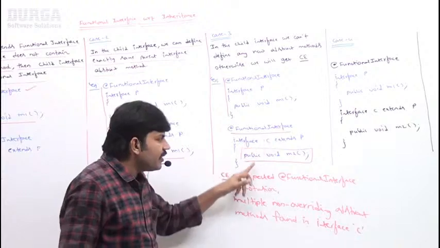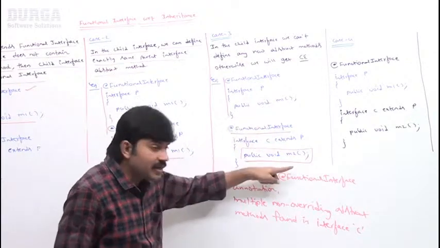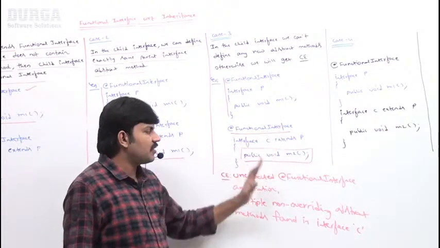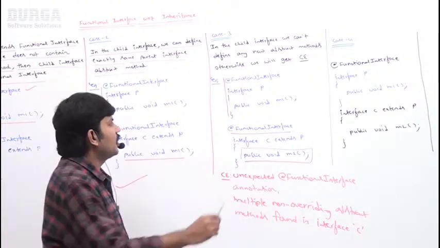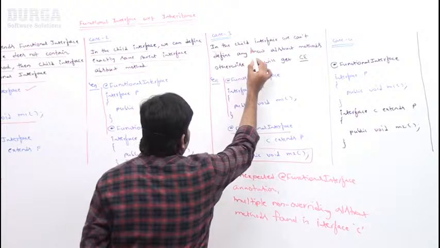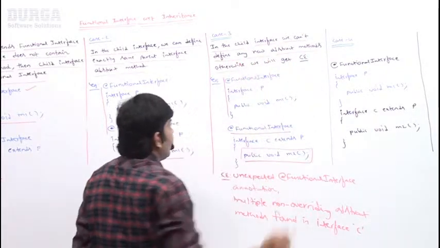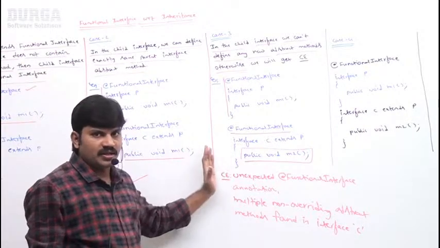In the child interface, how many abstract methods are there? Two. One is coming from the parent and one is in the child interface itself. That's why the total is two, and that is why it is invalid and we get a compile-time error. Can you please read it once? In the child interface, if we define a new abstract method, otherwise we will get a compile-time error. Are you in a position to understand clearly?